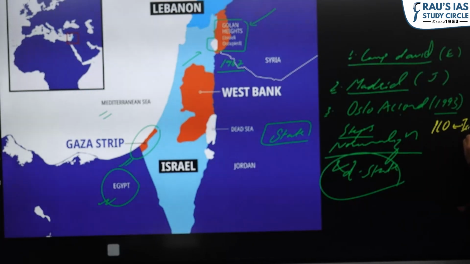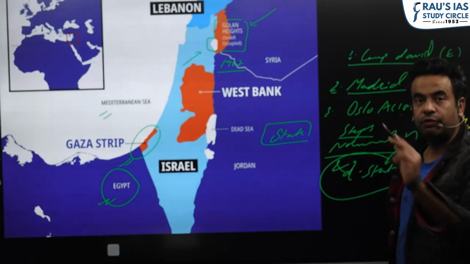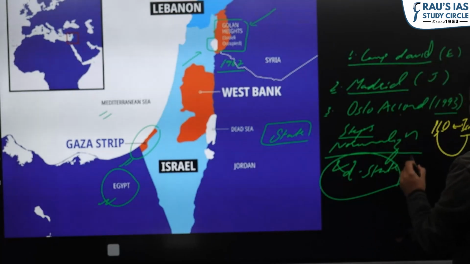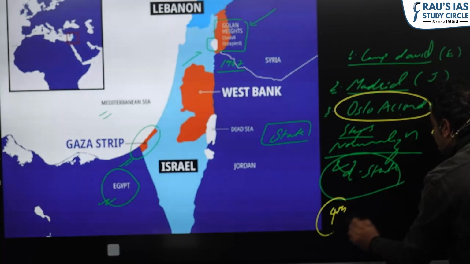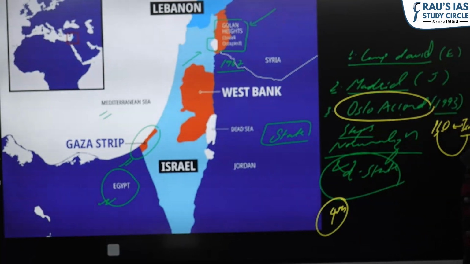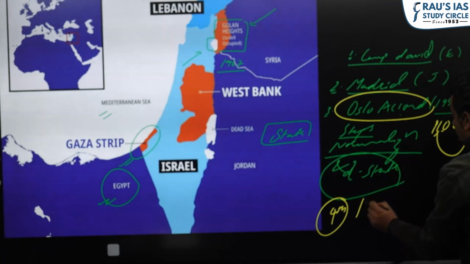Under this accord Israel gave legitimacy to the PLO, and gave assurance that Israel will withdraw from Gaza and the West Bank. So the third step was the Oslo Accord, and the fourth step, which was taken very recently, was the Abraham Accord.